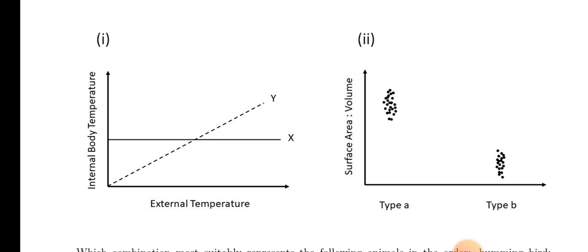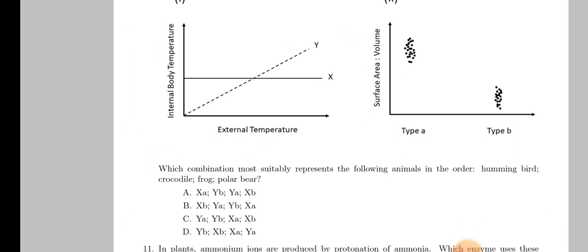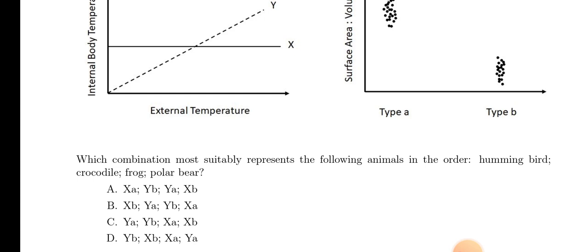Now in figure 2, type A, surface area to volume ratio high, that is applicable for smaller animal. Smaller animal where surface area is higher than volume, and type B will be the larger animal. Okay, then find the answer. Which combination most suitably represent the following animal in the order? Hummingbird, crocodile, frog, and polar bear.